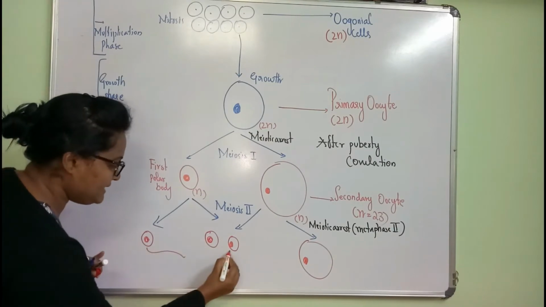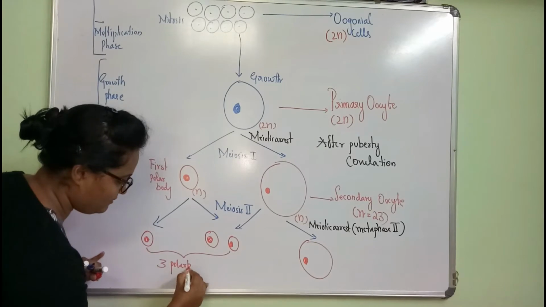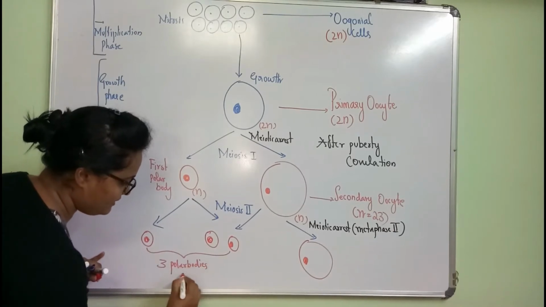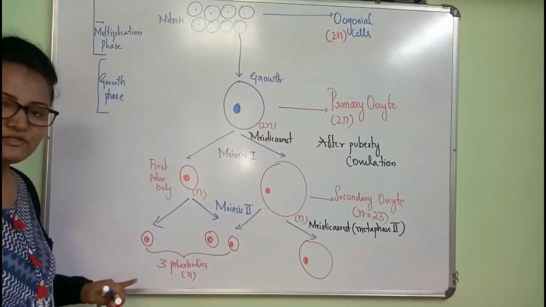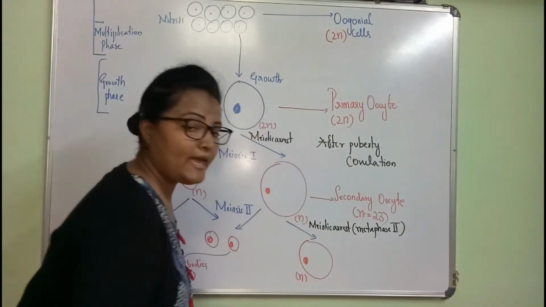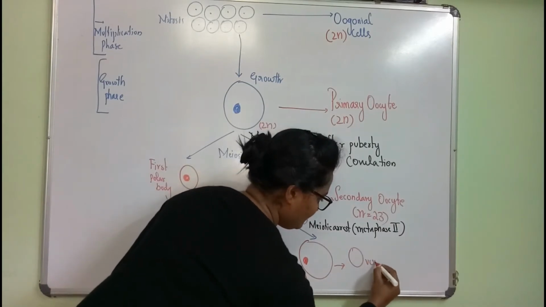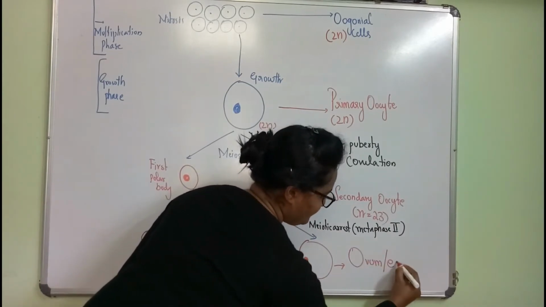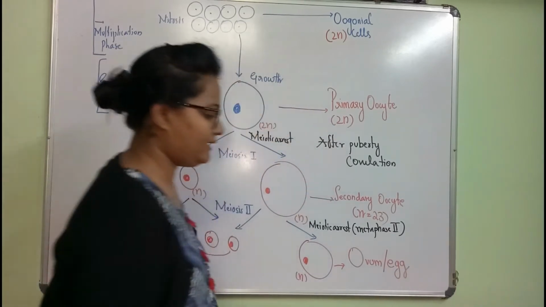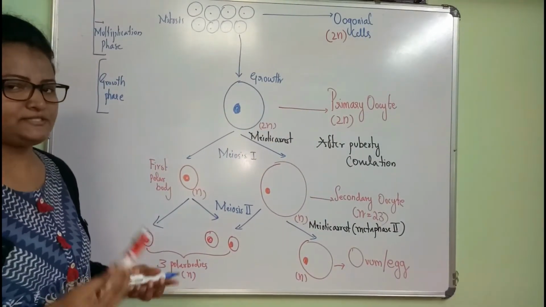So these are three polar bodies, which are haploid in nature, and one mature egg, or we call it an ovum or egg. Later I'll explain all the arrest thing.